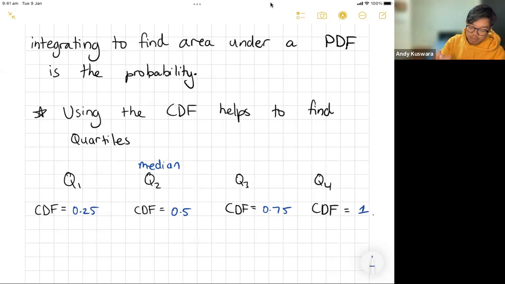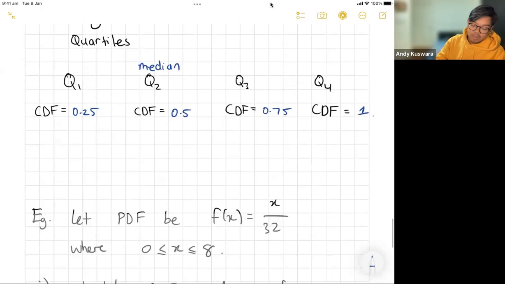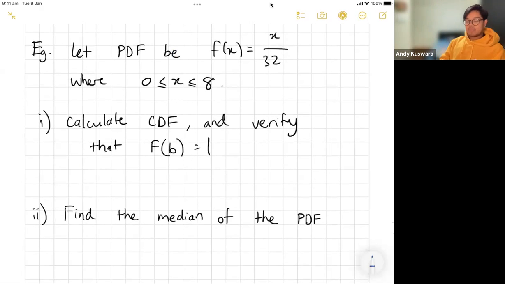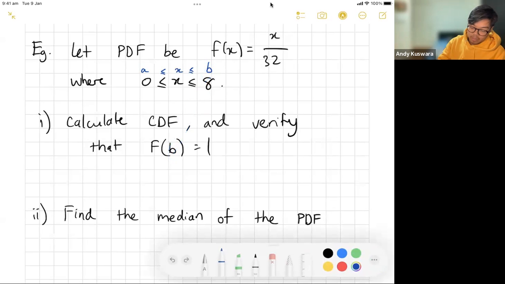Now, let's take a look at how we might apply this. Let your PDF be represented by the function f(x) equals x on 32, and the values of x could be anywhere between 0 and 8. Now, what we want to do here is calculate the CDF and verify that F(b), so in that case this is a, that's b, when I plug in x equals 8, should equal 1. So let's do that.